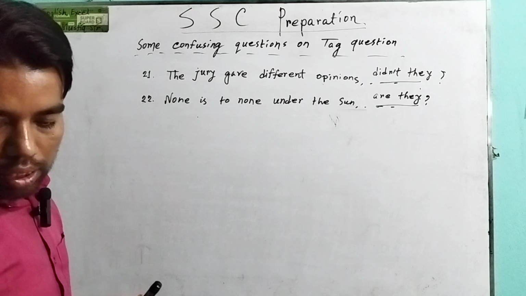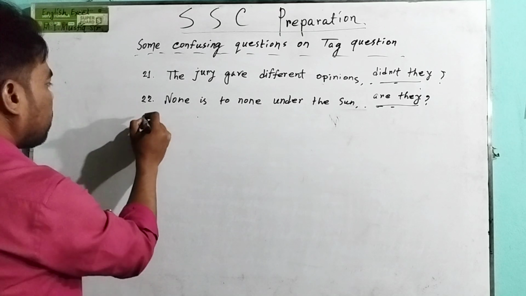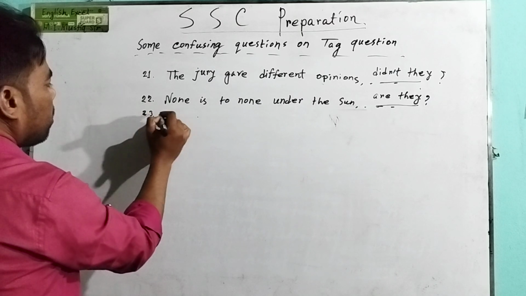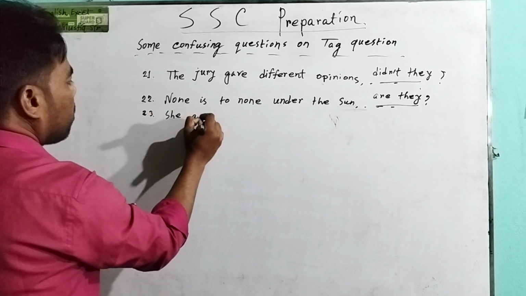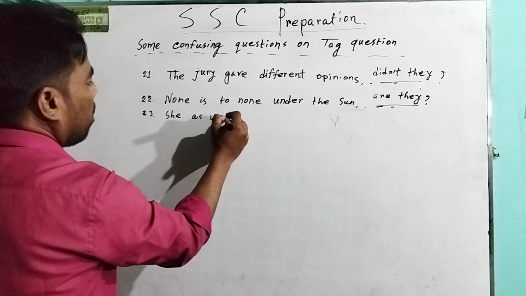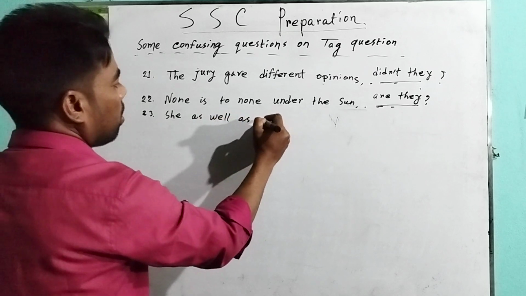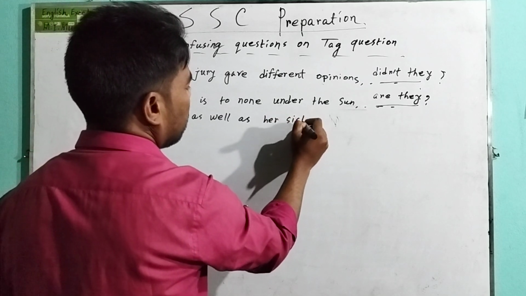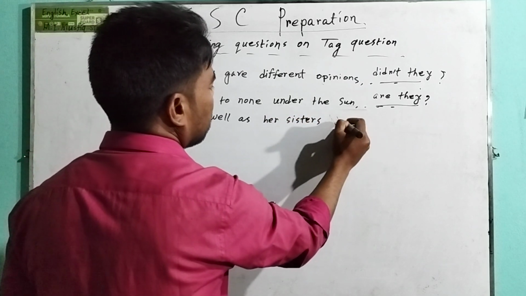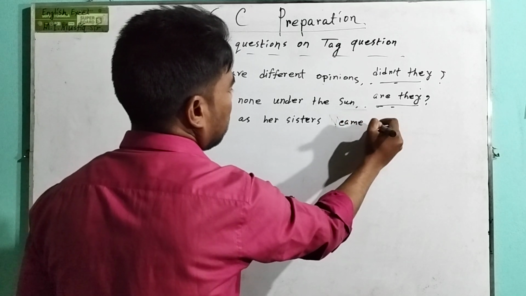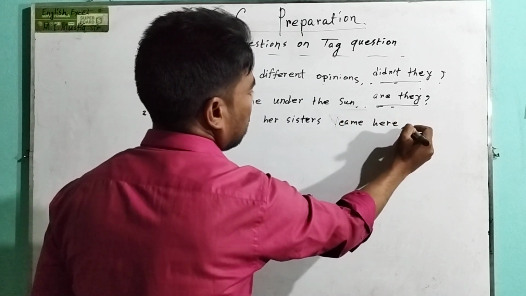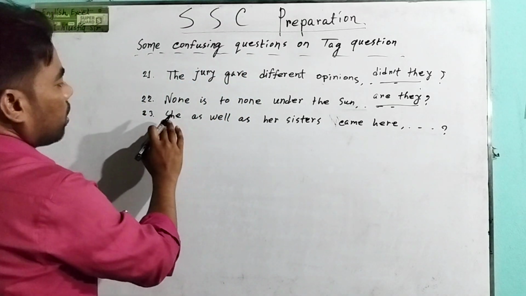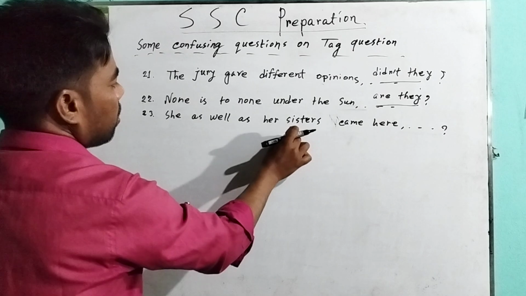Question 23. She as well as her sisters came here. Here the subjects are she and her sisters.